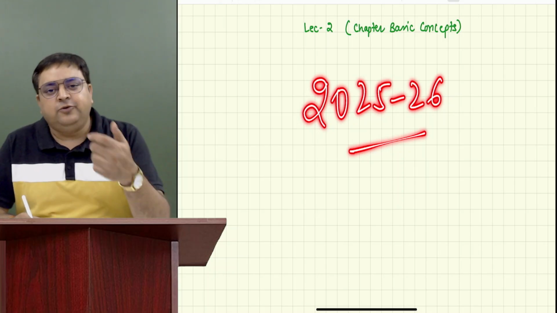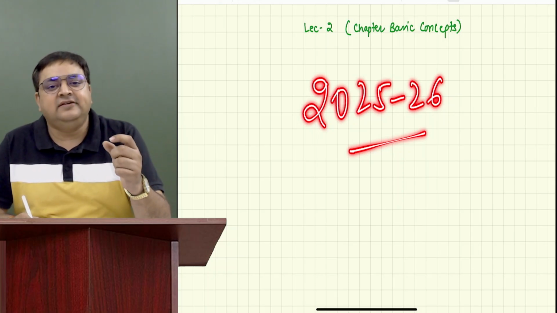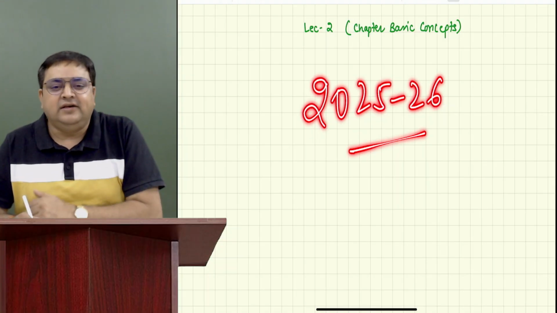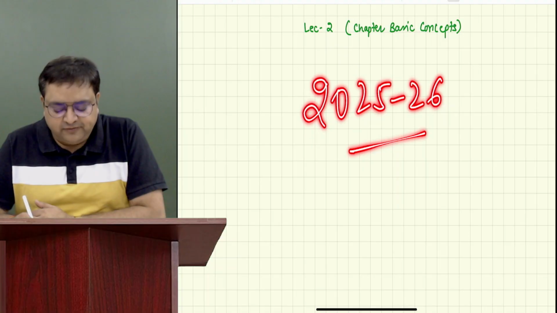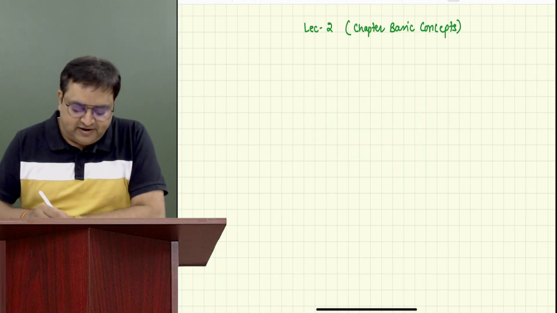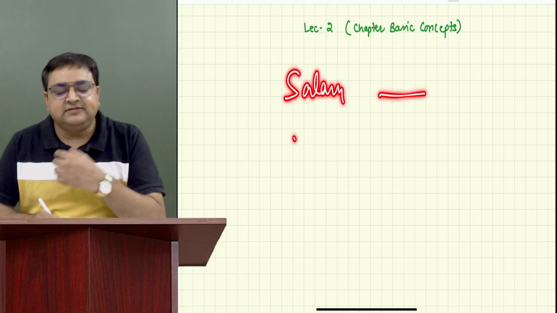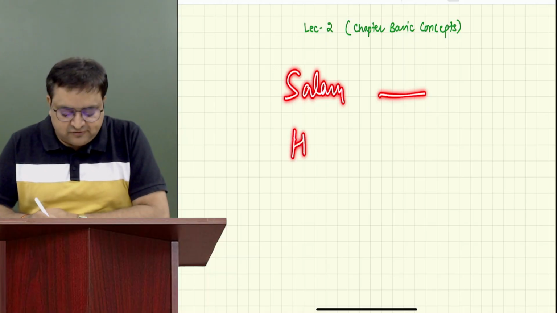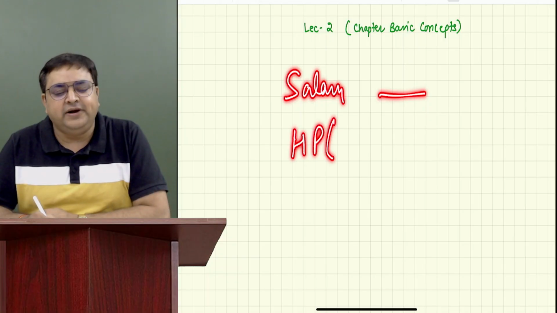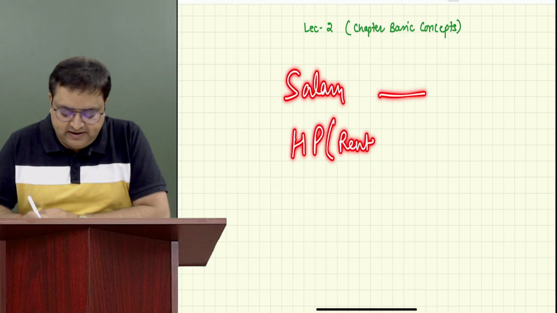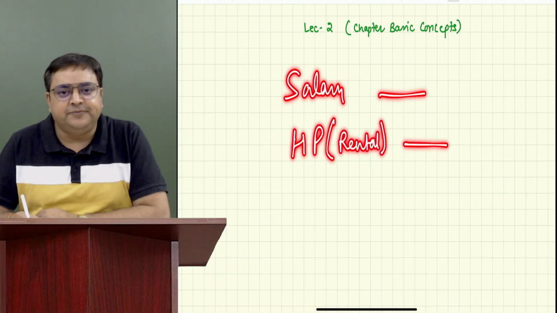Before calculating, his income is categorized into 5 heads. We have 5 heads of income, which we wrote yesterday also. One is called salary: how much is the salary income? Then the second is house property. House property is when you sell the property or it's a rental income. Mainly it's a rental income.